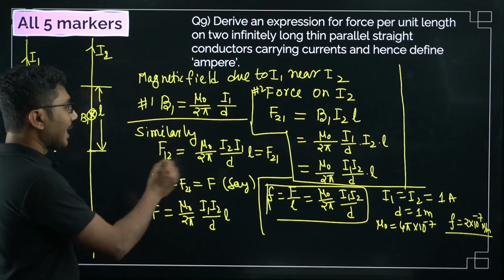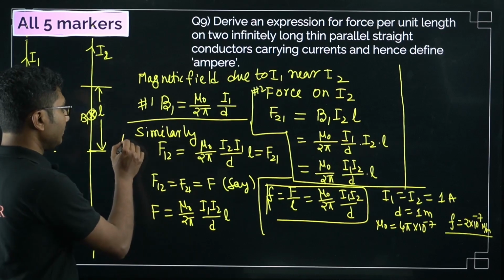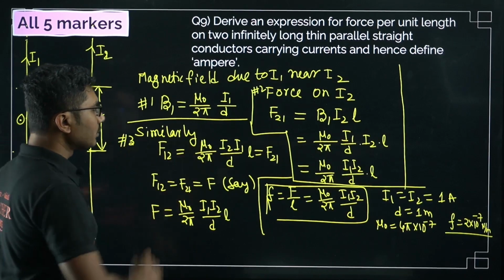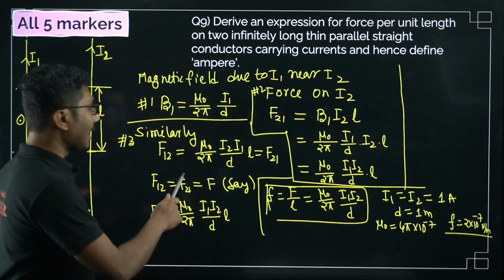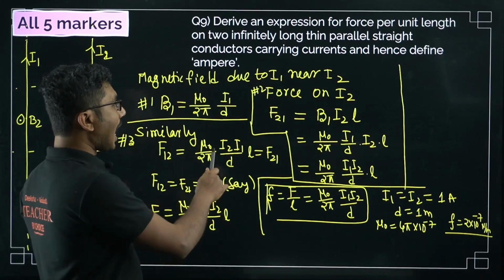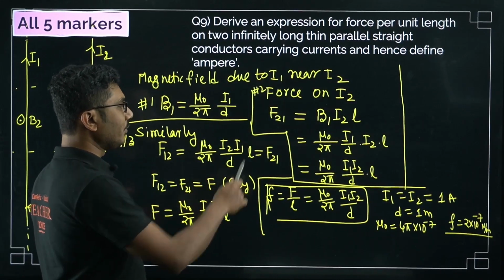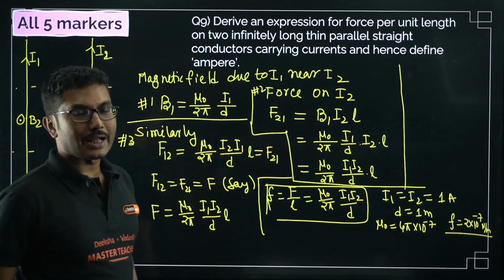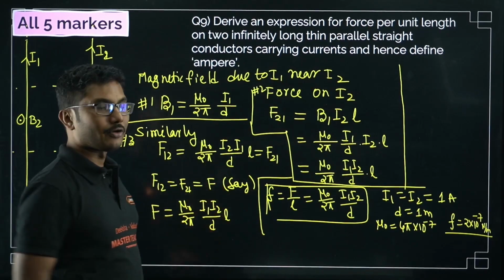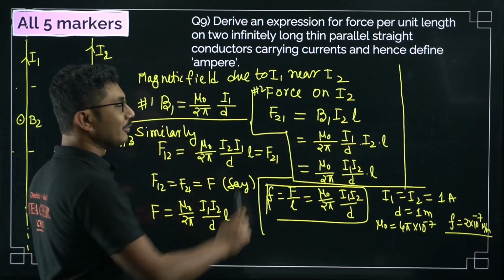Similarly, you can write F12, this is step number 3. Force on 1 due to 2 is basically given by mu naught by 2 pi I2 into I1 by D into L. So this is the same thing, right? If you interchange I1 and I2, the force will be from the different wire, but the magnitude does not change.